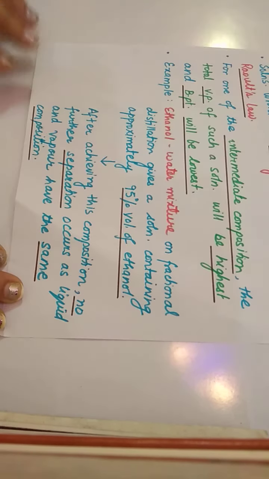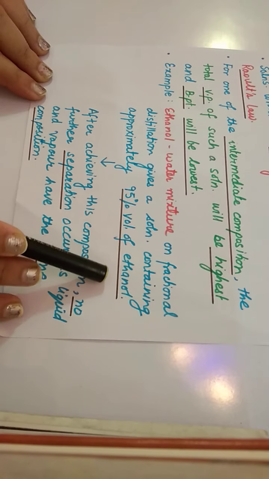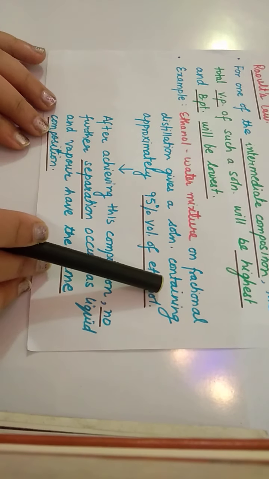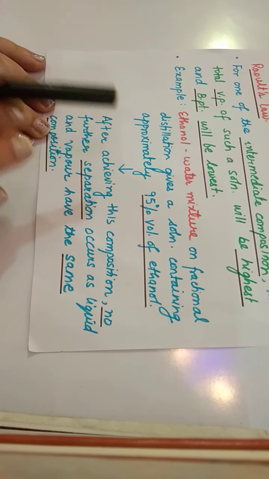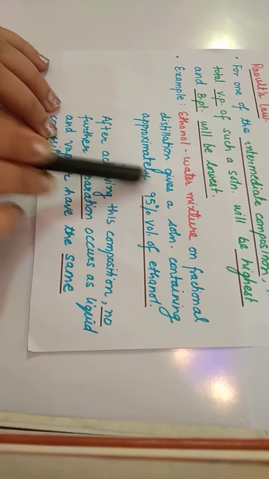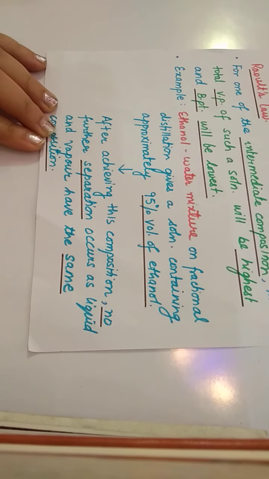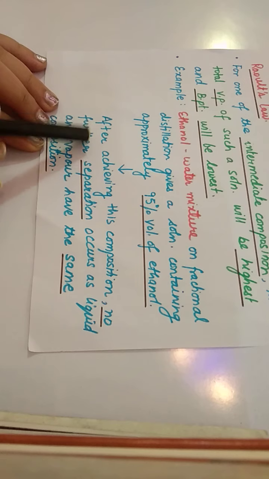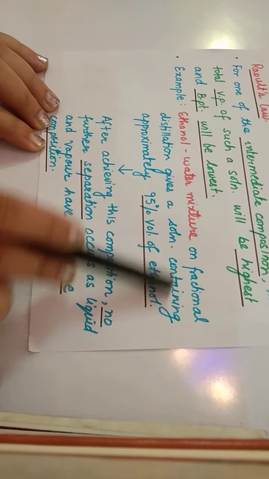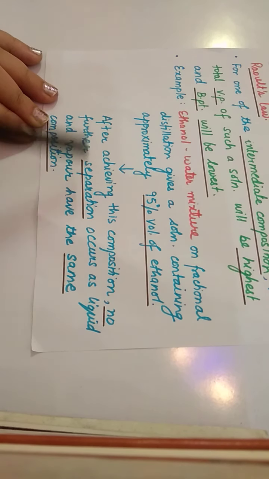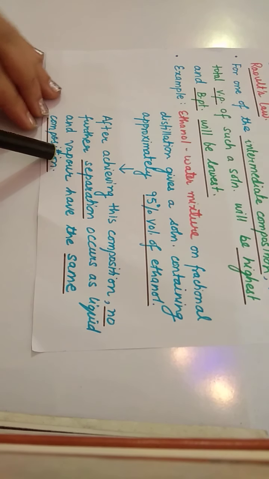After you get this 95% of ethanol, you cannot separate this mixture further. That is, after achieving this composition, no further separation occurs as liquid and vapor have the same composition.